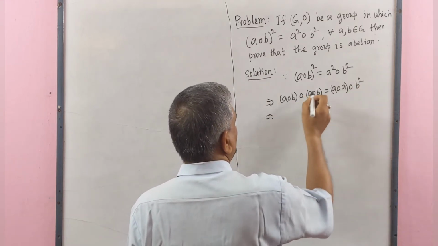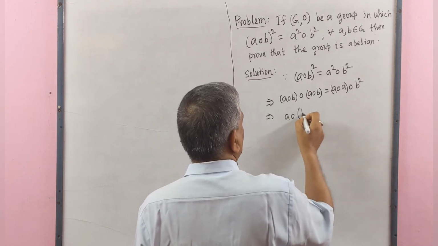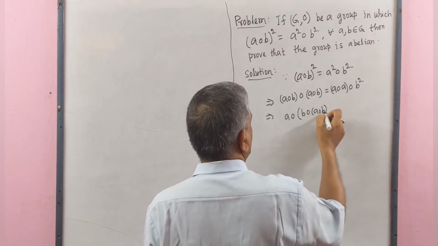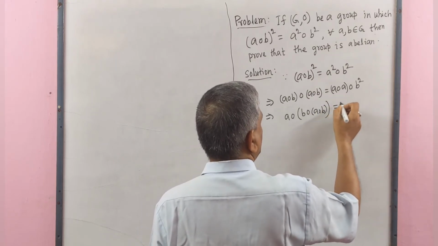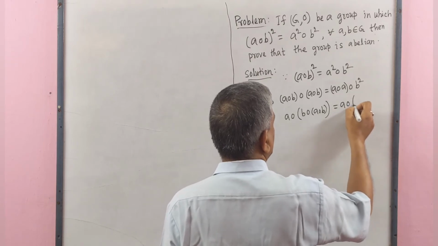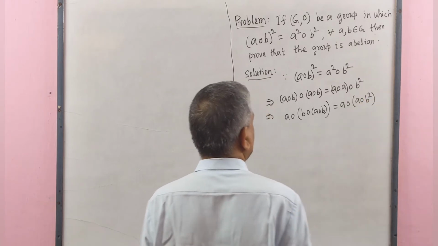By the associative law we may write this as a operation (b operation a operation b) equals a operation (a operation b square).